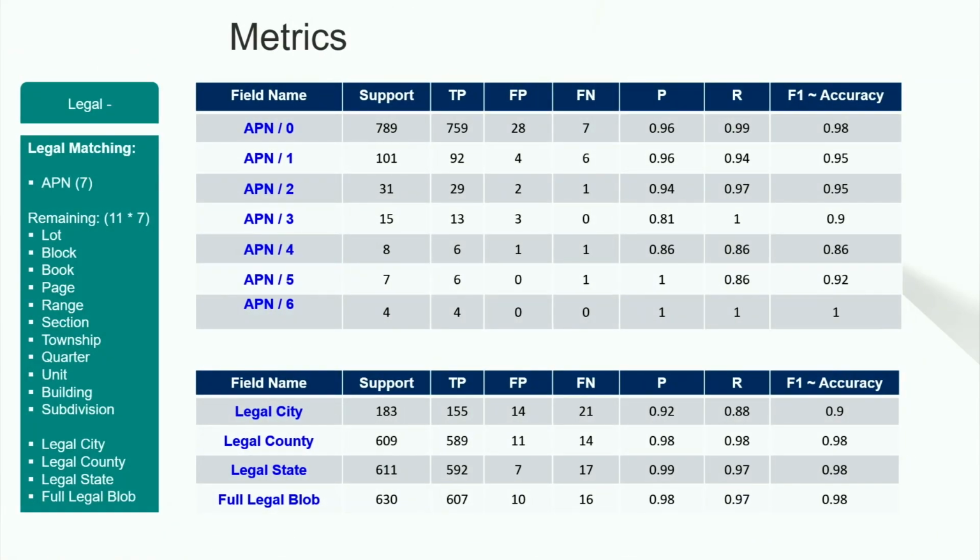So this is another set of fields. We have APNs, which I talked about, the parcel number, and the address. I also talked about the legal description blob.